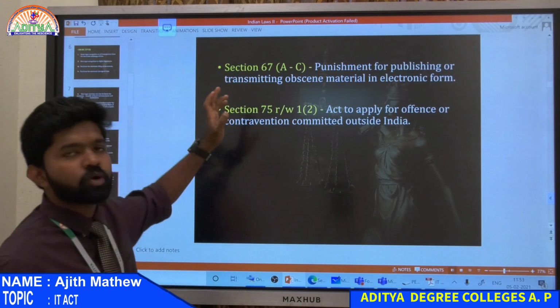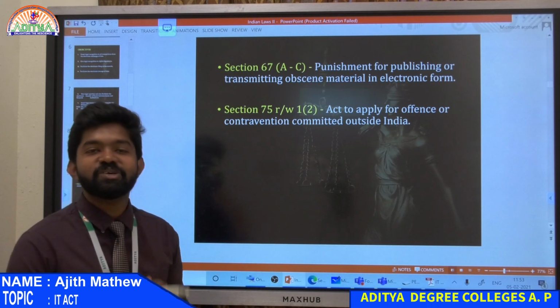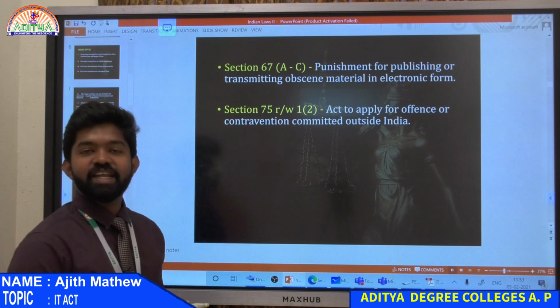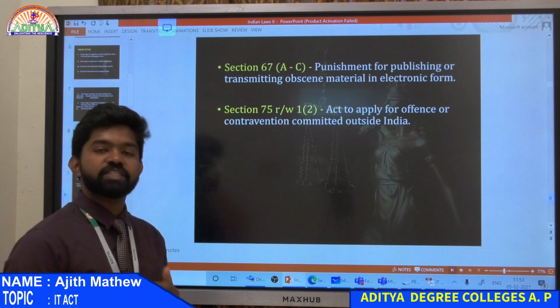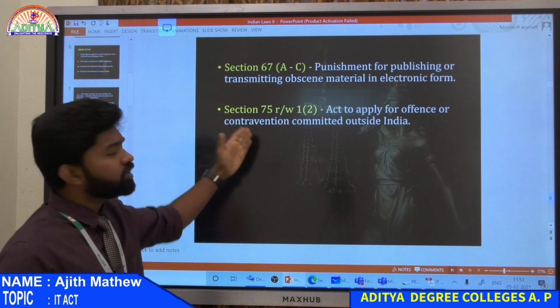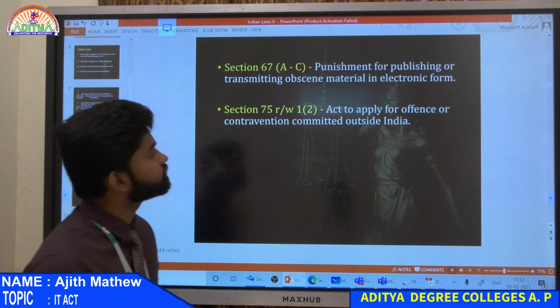These are all interesting sections. The IT Act is a very interesting subject because you will be using all these things, but you won't know the punishment behind all these. So be there for the IT Act sections. Please be there for the evening sessions also. We will discuss the other part. There is 67A to C that we will discuss. 75 also we will discuss. Okay. So fine, we'll end it here. Thank you.